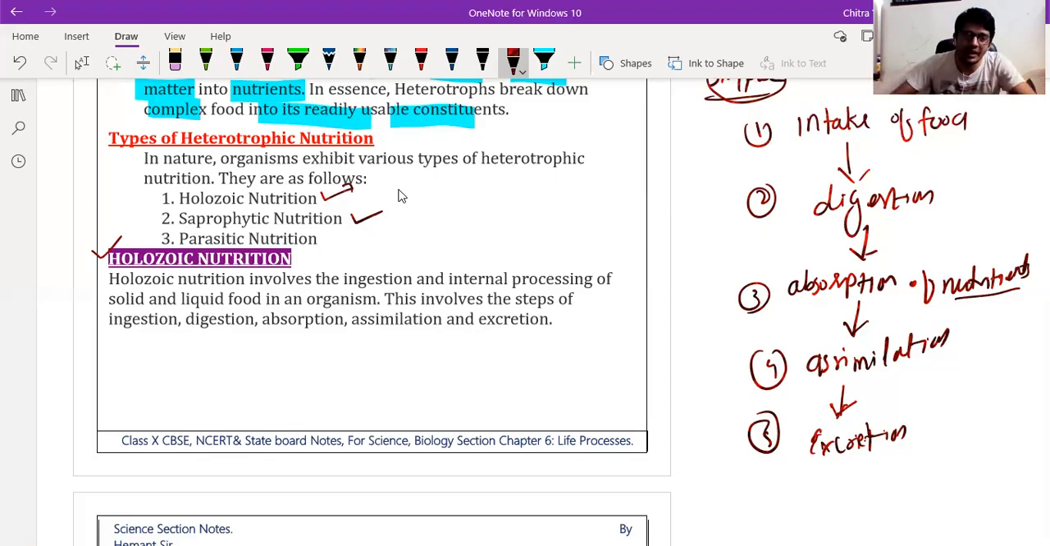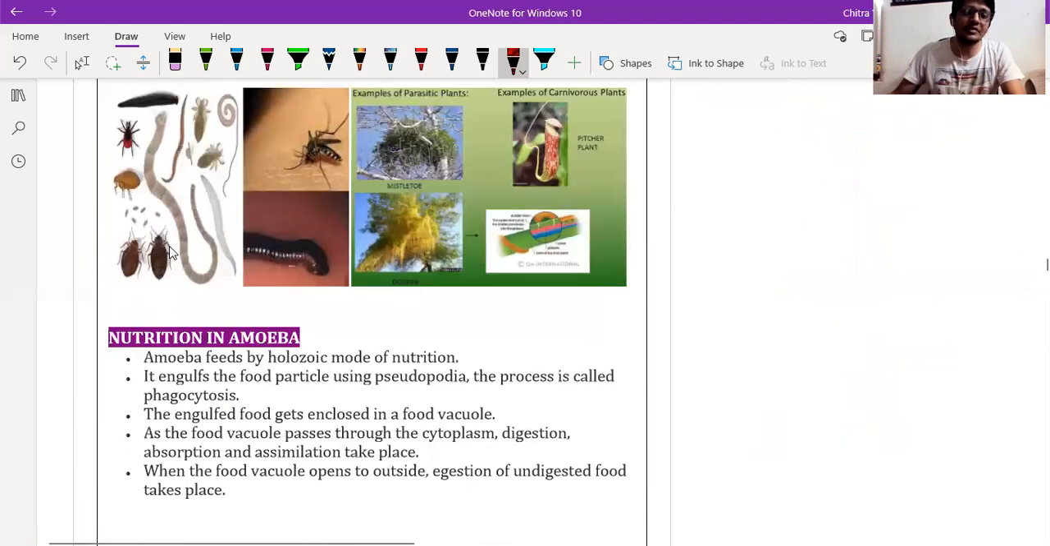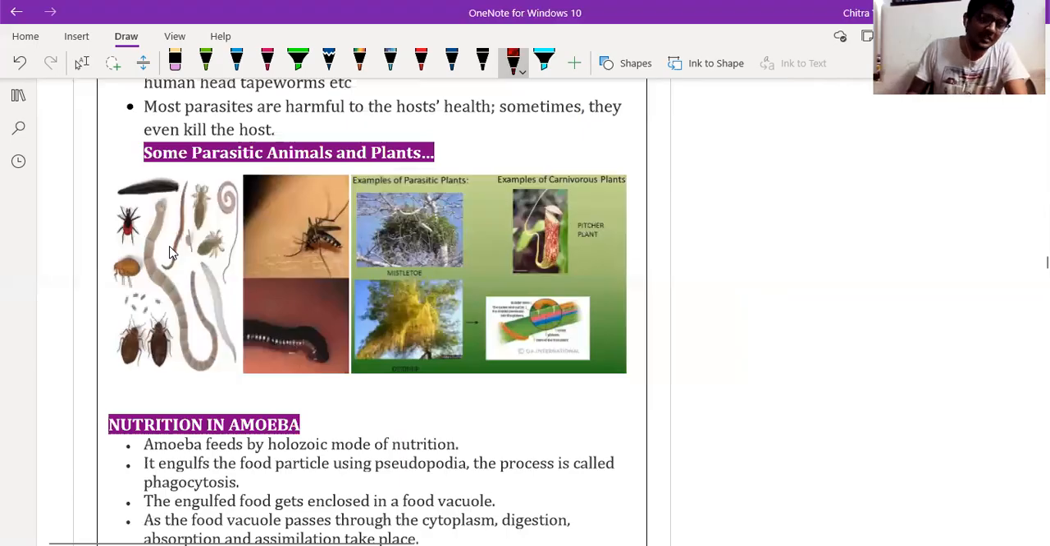Then we have parasitic nutrition. Suppose we take the example of the head louse. Let me show you the picture. We will discuss each one by one. These are the parasites in case of organisms, and these are in case of plants. The yellow-pink colored plant which grows on another plant is called cuscuta, and it has the capacity to absorb nutrition from the host plant.